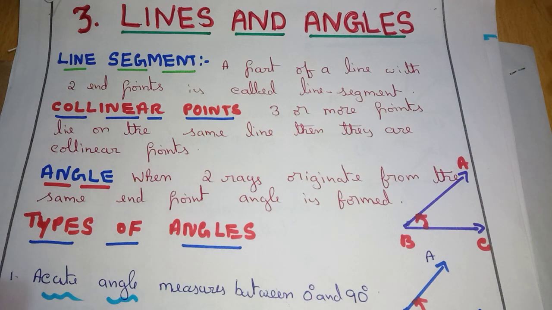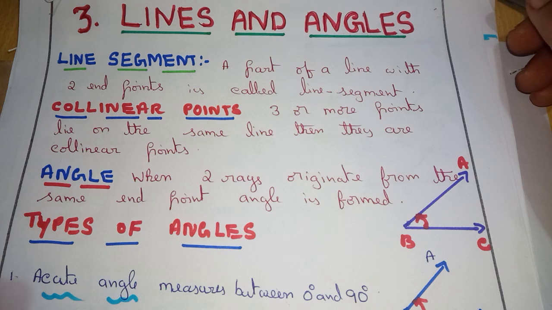Yes. First, we will discuss line segment. You already know what a line segment is. A line segment is a part of a straight line. Next, there are collinear points. Three or more points lying on the same straight line are called collinear points. Then, the definition of angle. The union of two rays can be considered as an angle.